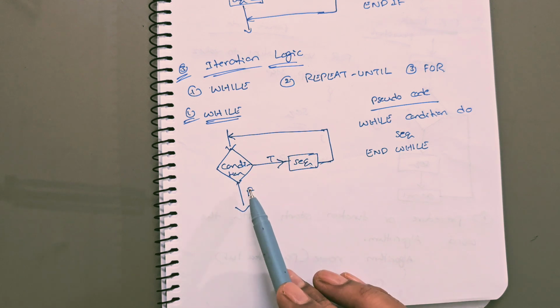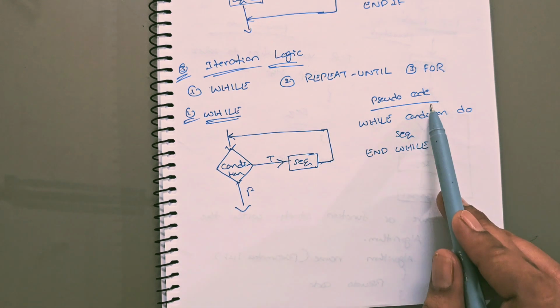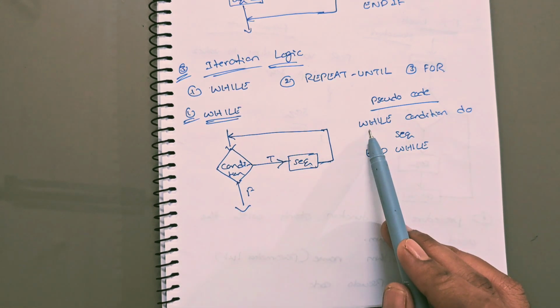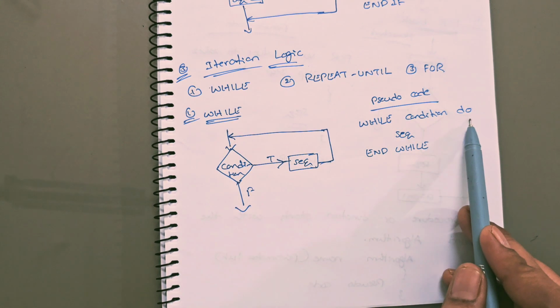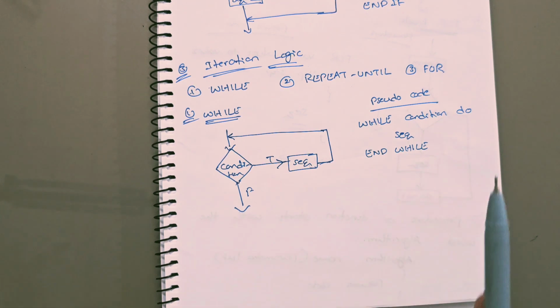In case the condition returns false, then control comes out from that while loop. What is the pseudocode for this while loop? While condition returns true, do, sequence of statements will be executed, end while.